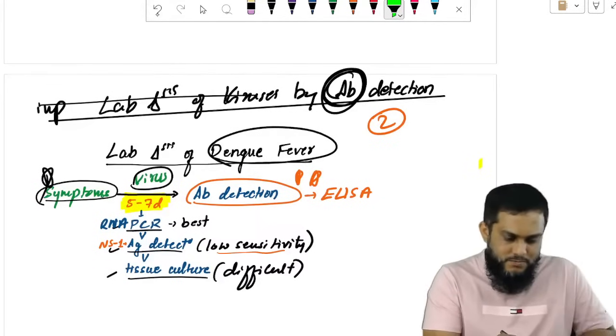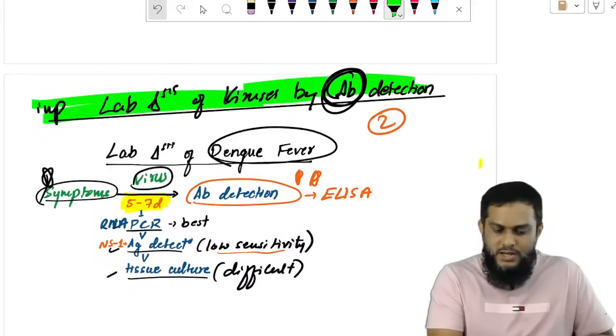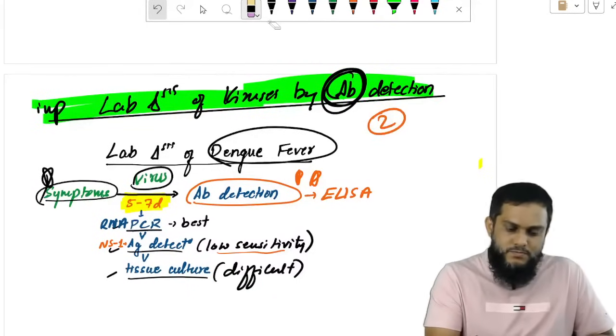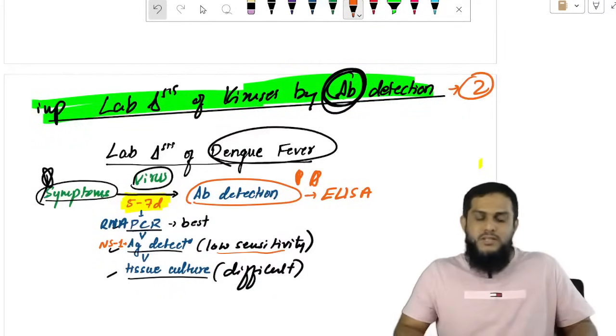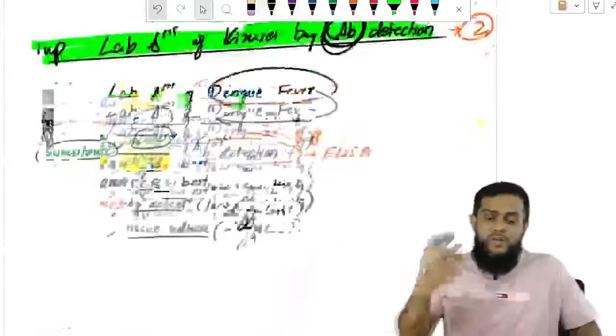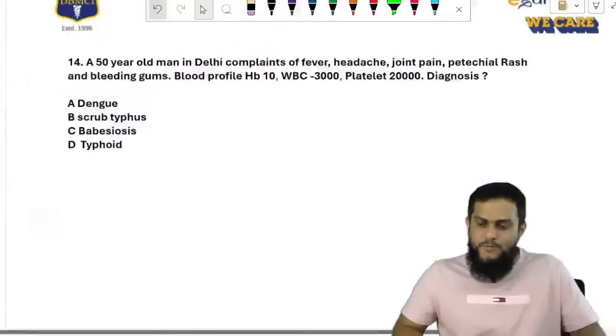Okay, I want to highlight antibody detection. Not 2, one is dengue and one is HIV. When to detect antibody, that is important. So with that, now if you see the questions, guys,